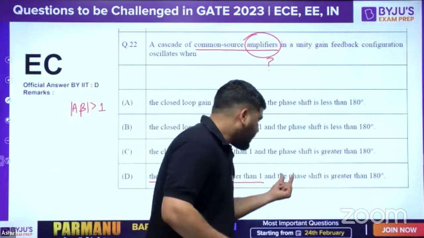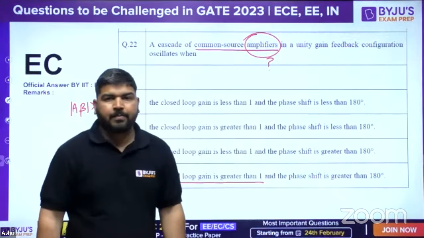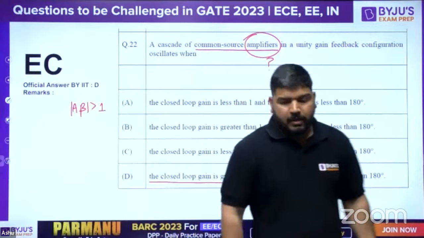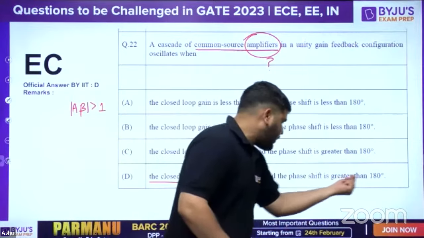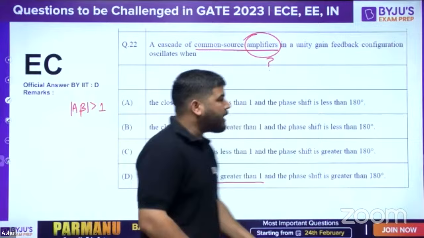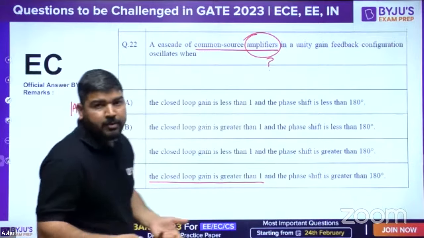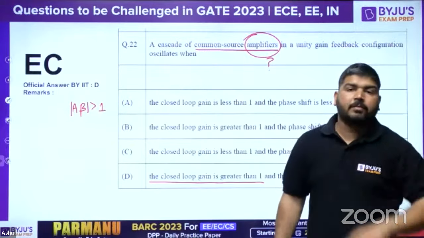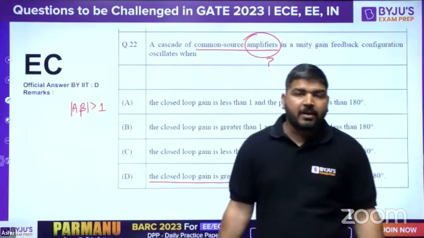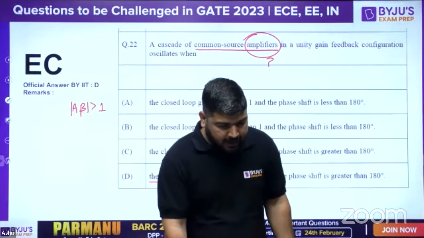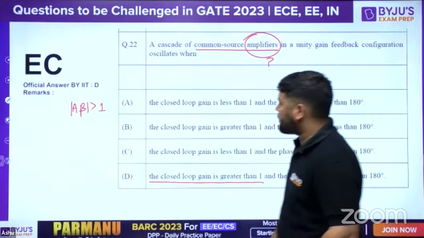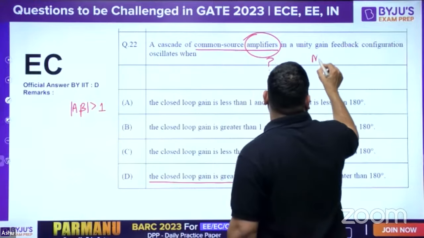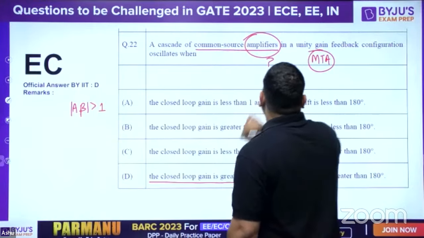But look at the next part. The phase shift is greater than 180 degree. That is not correct. You are not sure how you are looking at the phase shift, because if you are looking at A beta, the phase shift has to be 2n pi in the open loop system, and in the closed loop system, there should not be any phase difference. I hope it is clear, guys. So again, this question has to be marks to all.